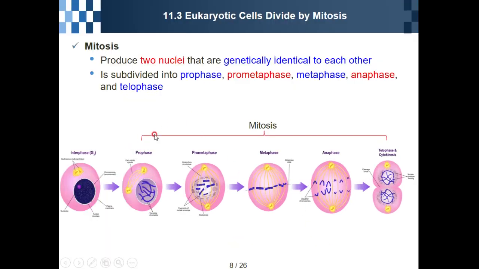So mitosis comes after interphase, after G2 phase. During mitosis, it is subdivided into prophase, prometaphase, metaphase, anaphase, and telophase.